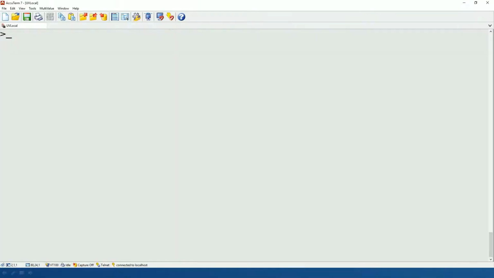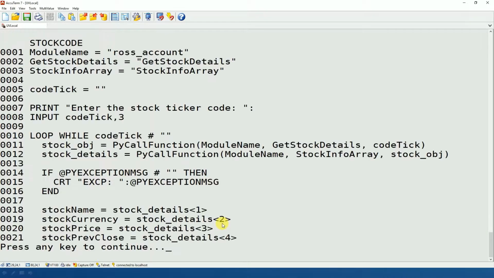So let's now look at our multi-value BASIC code. If I look at my multi-value BASIC code here, and here it is. It's quite simple actually. So I'm outputting a prompt to ask for the 3-character stock ticker for the company on the Australian Stock Exchange.